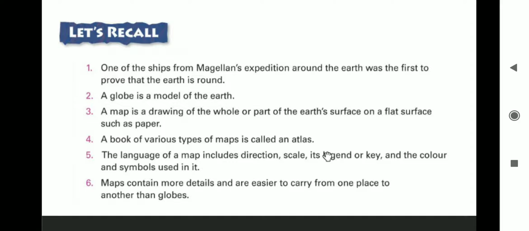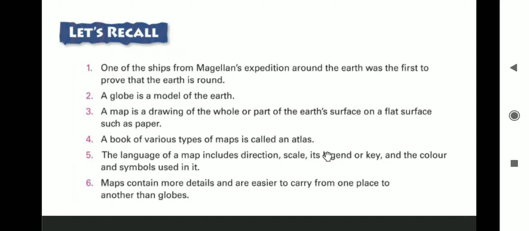So a scale is used to measure the distance between two places, which gives us an idea of the actual distance between two places on the ground.